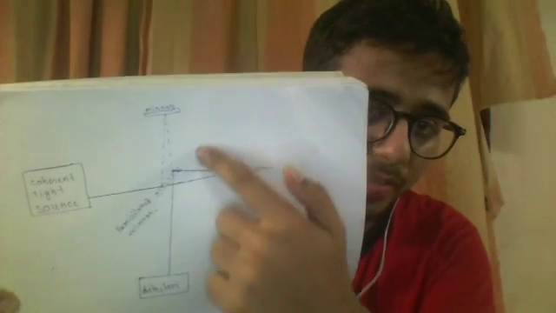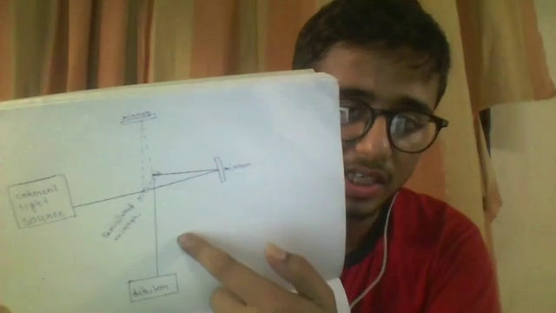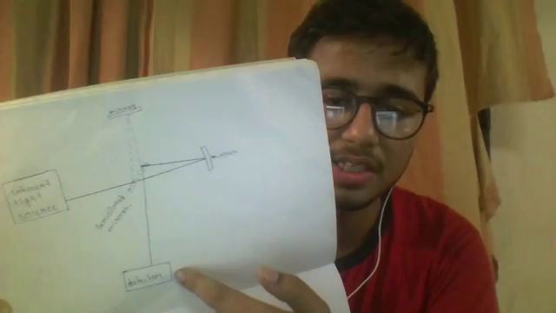and interference is measured here. Here is a detector downward that measures the waves. If the ether exists, fringes should be formed, but it was seen that no fringes are formed, which proves that there was no such substance as ether. Light travels with the same speed in all directions. This was the Michelson-Morley experiment. Thank you.